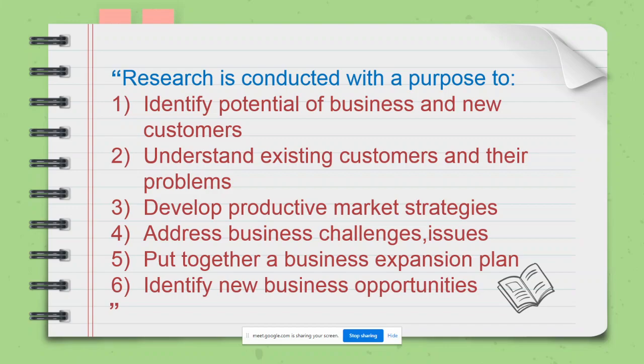The next is very obvious: address the business challenges, issues or problems that the organization is facing. An organization operates in a very dynamic environment. At a time, an organization has various stakeholders.